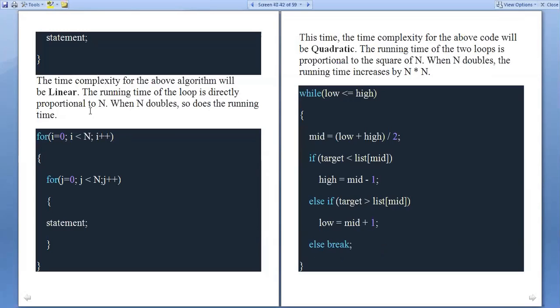The for loop is repeated some number of times and the statement is executed n number of times, the for loop is repeated n plus 1 number of times. So the time taken is O of n.